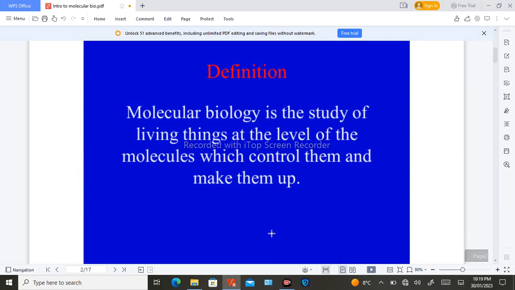What is molecular biology? Molecular biology is basically the study of living things at the level of the molecules which control them and make them up. And now what are these molecules? These molecules are basically micromolecules or macromolecules such as DNA, RNA, proteins, amino acids, nucleic acids, etc.